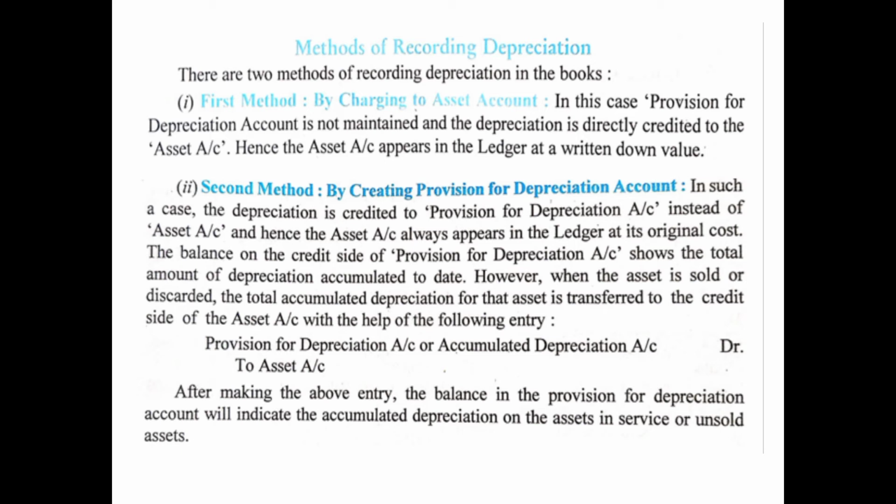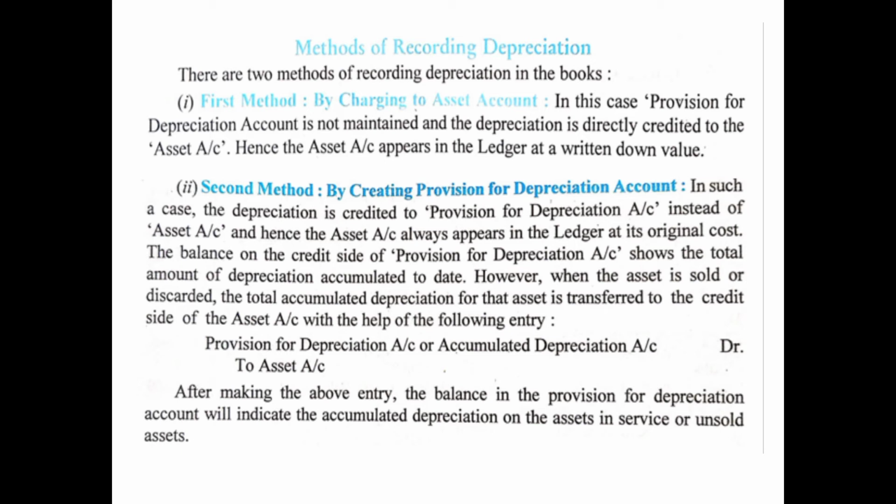That means if we are following the first method, we prepare only one account, that is the asset account. We show the amount of depreciation in the same account. And the second method is by preparing the provision for depreciation account. If we are preparing provision for depreciation account separately, that means we are not recording the amount of depreciation in the asset account. Rather, whatever is the amount of depreciation is recorded separately in the provision for depreciation account, and the balance of provision for depreciation account shows the accumulated amount of depreciation till date.